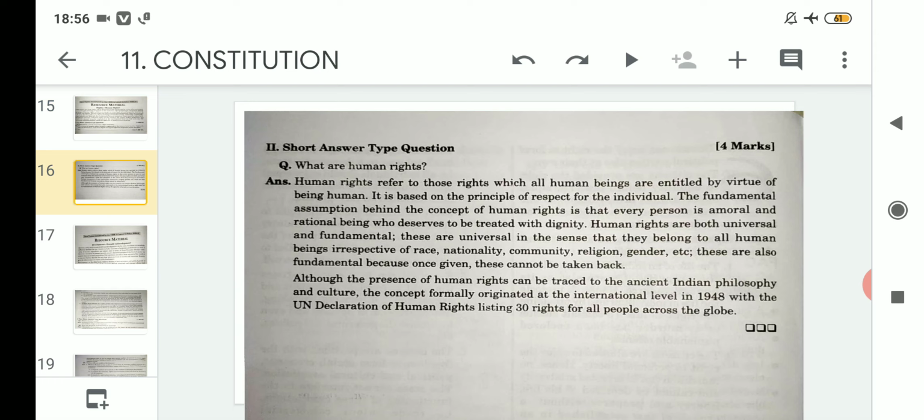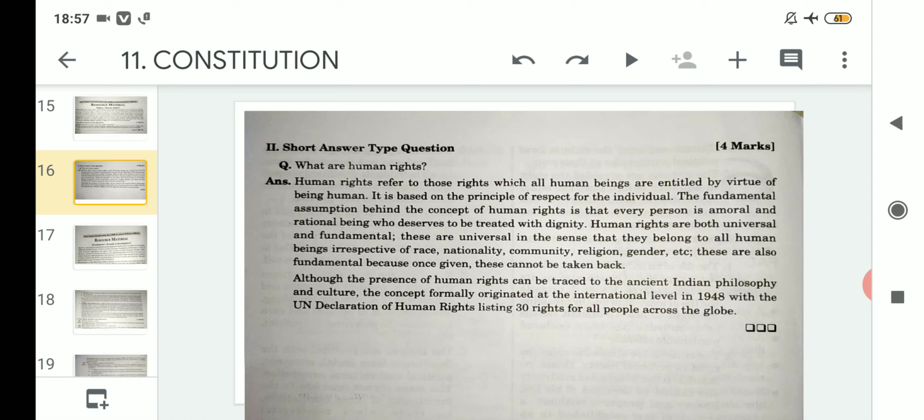Human rights are both universal and fundamental. On the other hand, human rights can be described as what? Both universal and fundamental. Universal in the sense that they belong to all human beings. That means when human rights are given to human beings, issues like which race or which nationality or community, religion or gender he or she belongs to are not seen, they are ignored. And fundamental in the sense that if we are born as a human being in any part of the world, that basic thing like human rights is given to us,